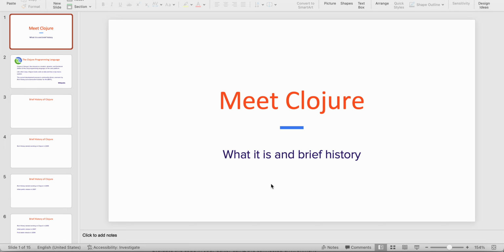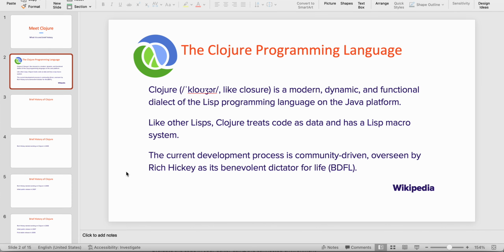I have 7 years of experience in backend development. So today we are learning Clojure. So let's see what is Clojure and a brief history about Clojure. Clojure is a programming language, a modern, dynamic and functional dialect of the Lisp programming language on the Java platform. So first of all, we'll see what is Lisp.